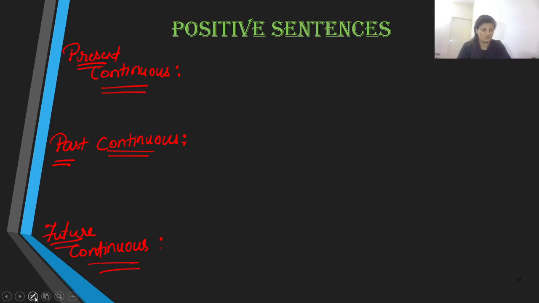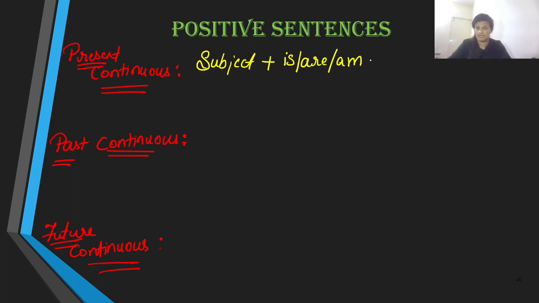And the sentence structure that we are going to use with these tenses: obviously we begin with the subject, and soon after the subject we use the auxiliary, that is is, are, and am. Soon after these auxiliaries, we use the ing verb, that is the main verb.